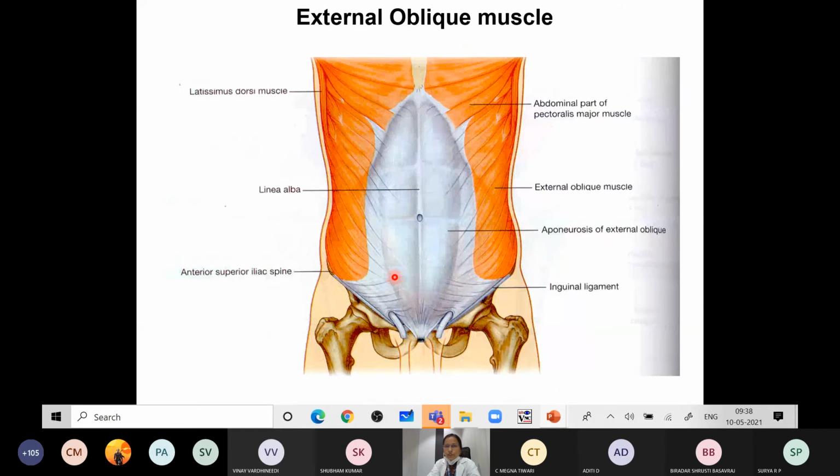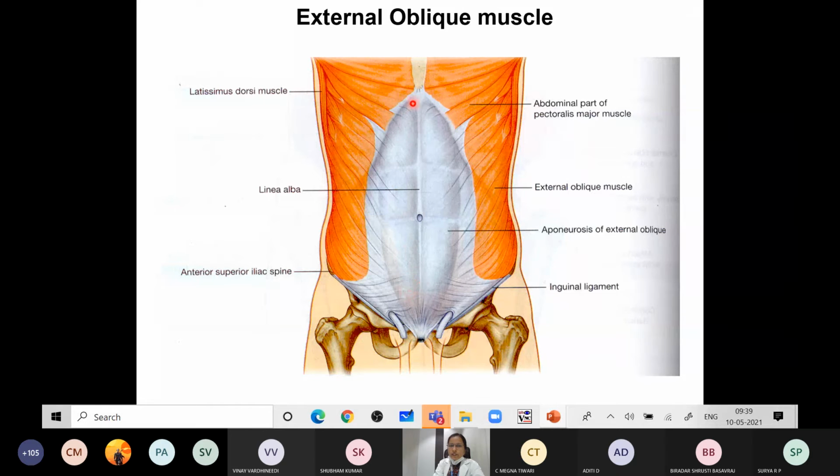Next to the superficial fascia, you have the external oblique muscle. All these muscles of the anterior abdominal wall will be taken in detail tomorrow, so I will just tell you briefly. This is the external oblique muscle and its aponeurosis. This muscle takes origin from the lower 3 ribs and forms an aponeurosis.